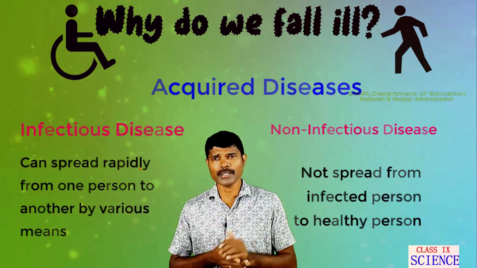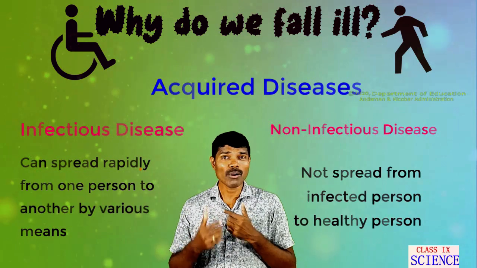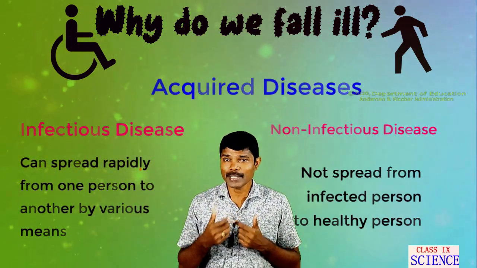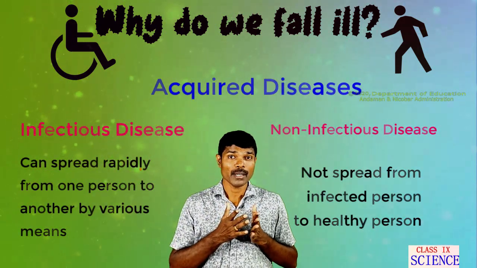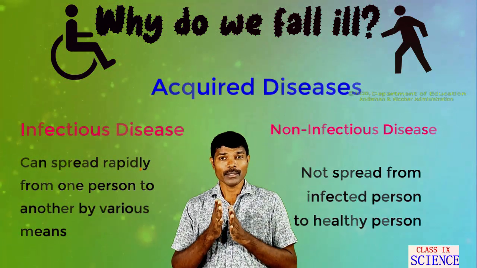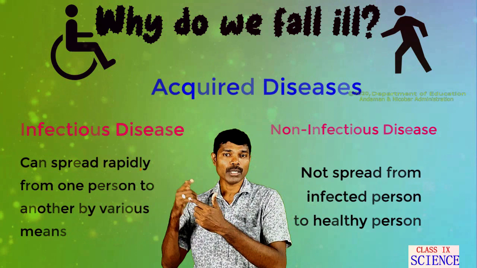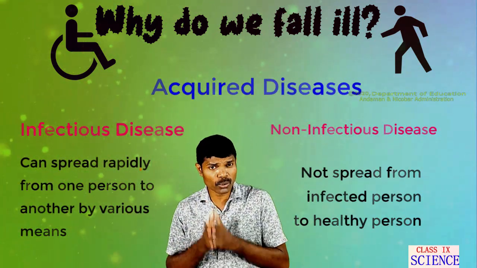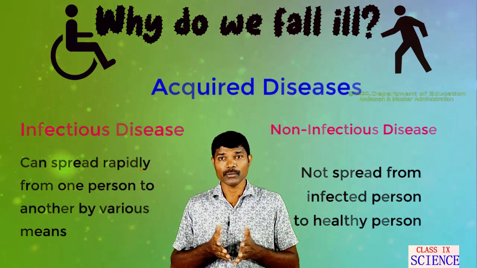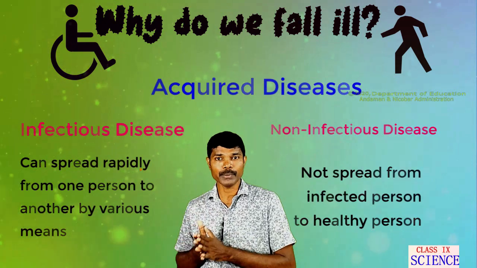Non-infectious diseases are restricted only to those persons who are suffering from them. These are not spread from an infected person to a healthy person. Examples are deficiency diseases such as goiter, and other mineral or nutrient deficiencies. Uncontrolled growth of tissues in any part we call cancer, and cancer does not spread from an infected person to a healthy person.